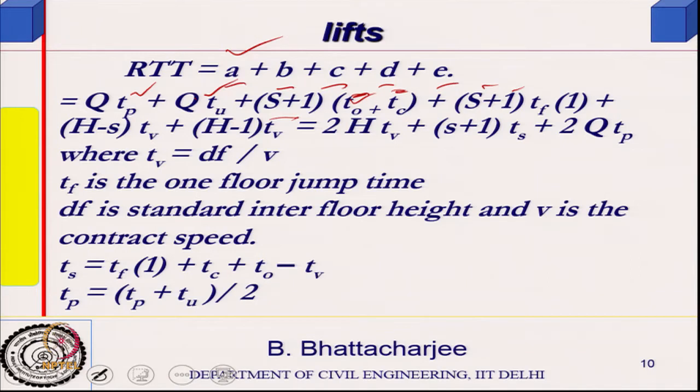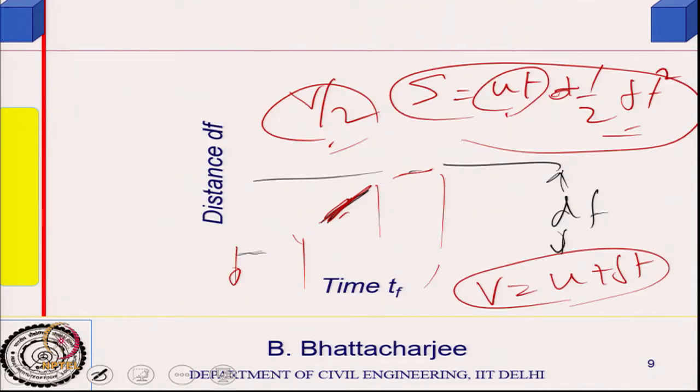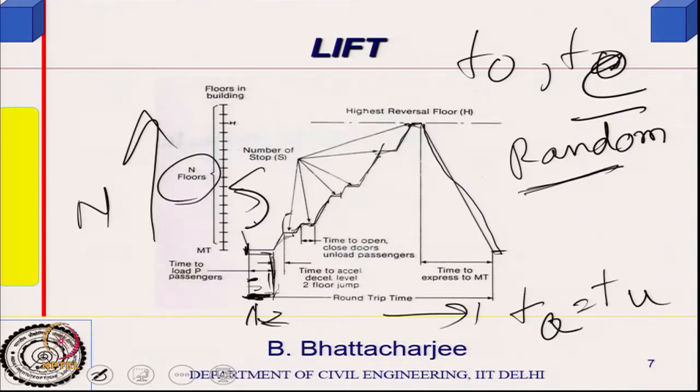Then S plus 1 times it will accelerate. So, if I combine one floor jump time, then something like this in this diagram.